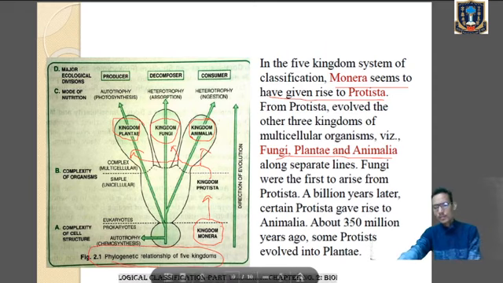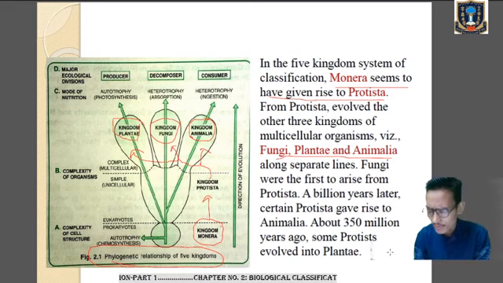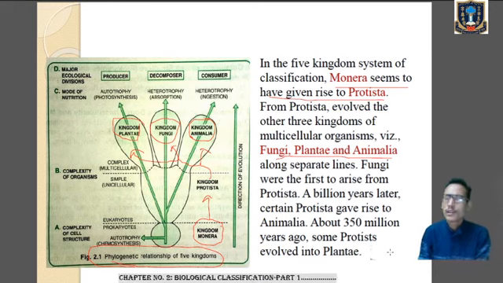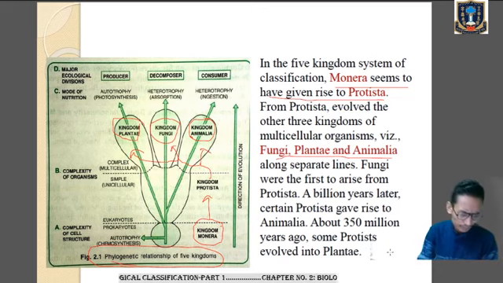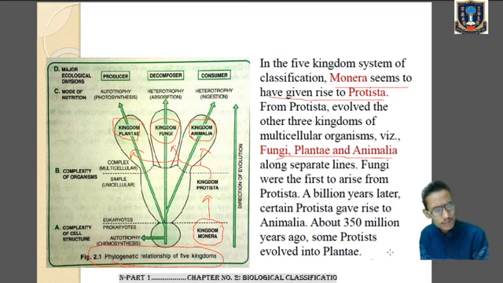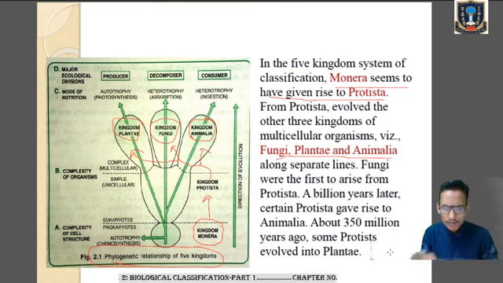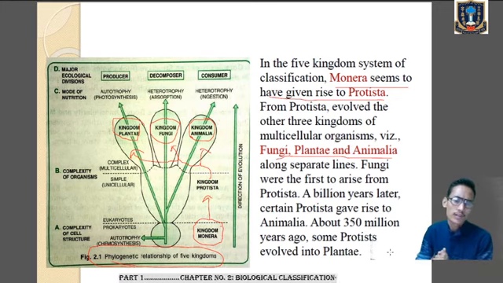So in today's class, we have talked about biological classification. We have discussed the definition of biological classification. We have gone through the history of classification from the time of Aristotle to the time of Linnaeus. Then we discussed Ernest Haeckel, then Copeland. Then we also talked about R.H. Whittaker, who proposed the five kingdom system of classification, the most acceptable system of classification. Under that system, we learned that we have five main kingdoms: kingdom Monera, kingdom Protista, kingdom Fungi, kingdom Plantae, and kingdom Animalia. Then we went through the criteria for the five kingdom system of classification.